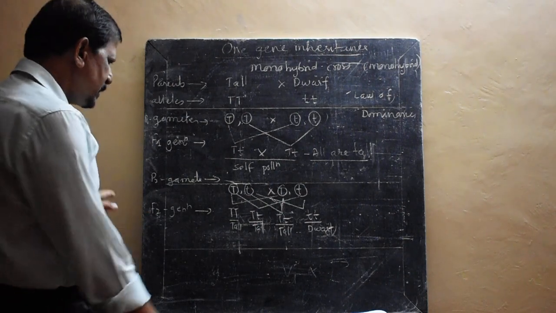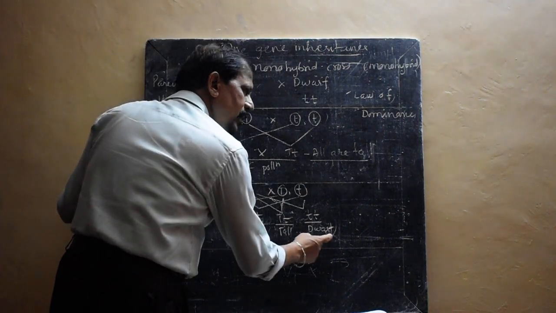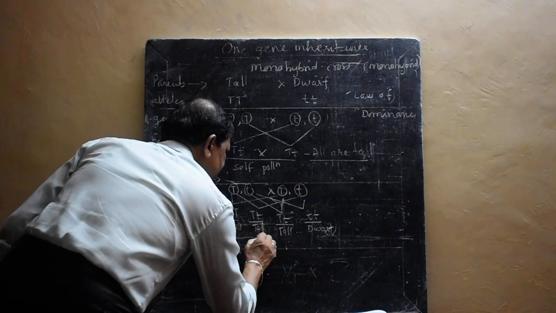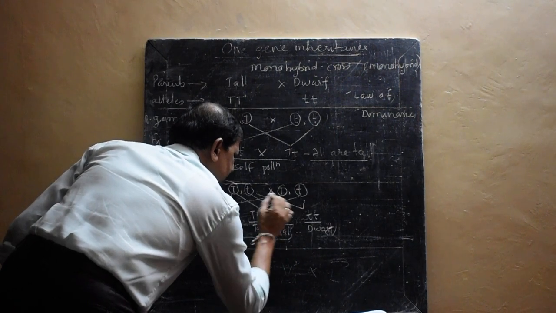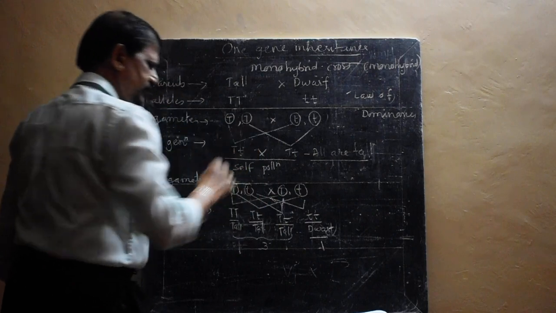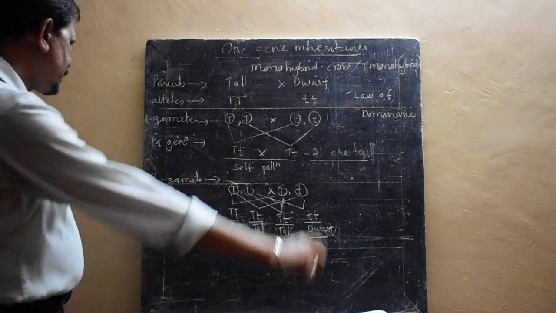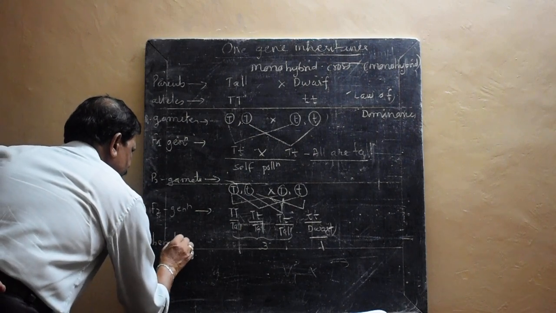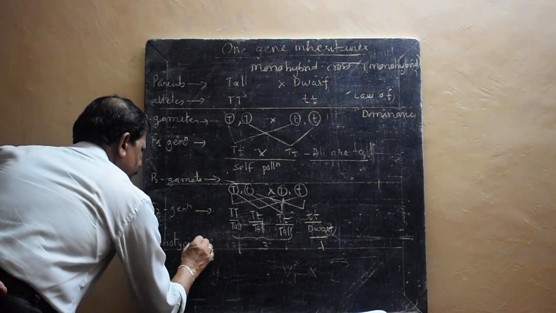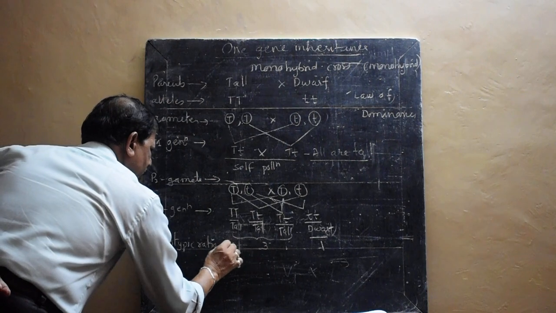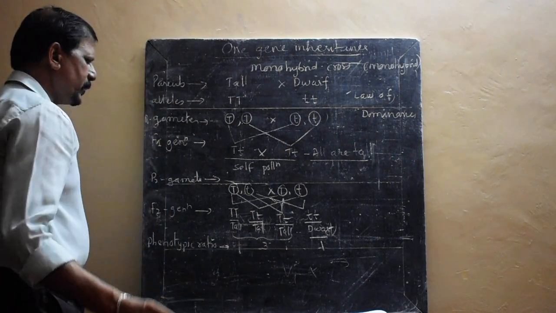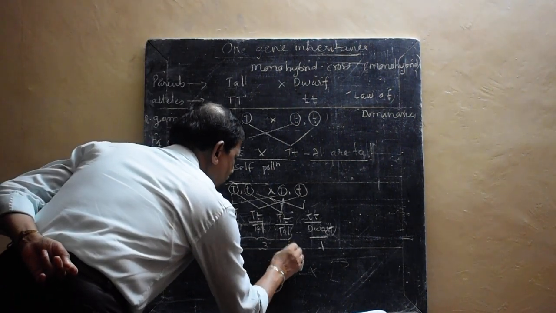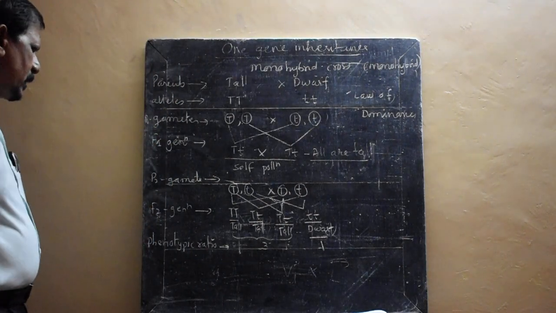Here, three are tall and one is dwarf. So we have to write the ratio, and that is the phenotypic ratio. The phenotypic ratio is 3:1.